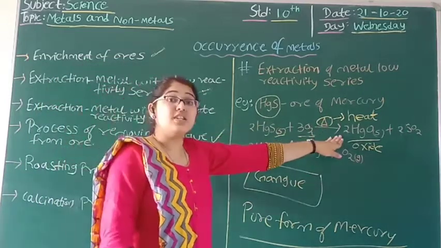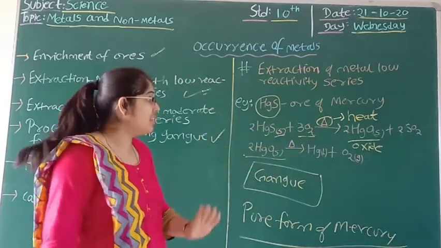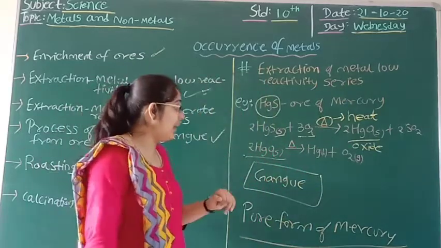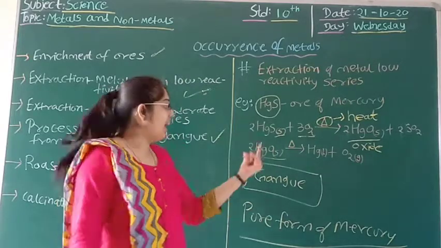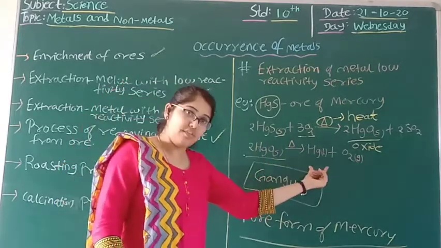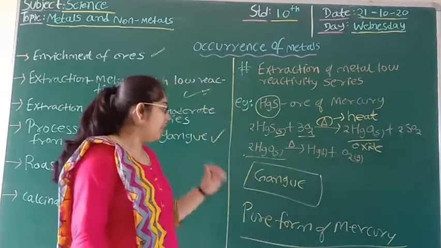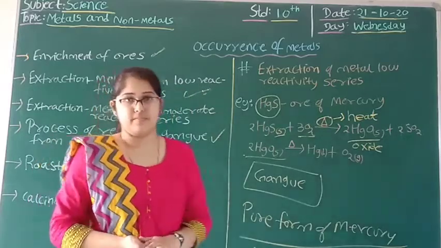I will get this in oxide form, that is HgO, mercury oxide. Along with this, I am going to get sulfur dioxide, this is again a gas. What will I have to do? I need mercury, and this is an oxide form. Again, I am going to heat this. I will get liquid form of mercury, and along with that, I am going to get oxygen. And with this, I am able to get the pure form of mercury.